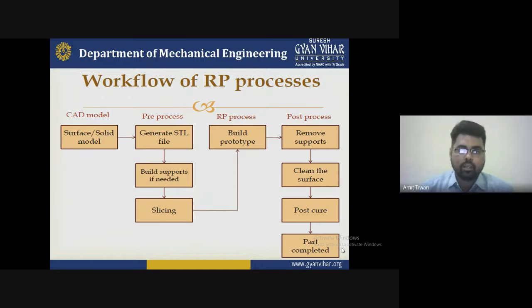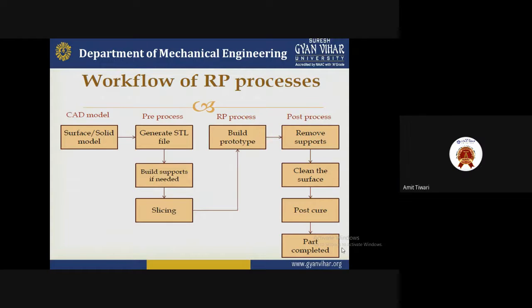For STL file generating, that will give some building support if needed as a requirement, and the slicing will be done after the supports we have selected. So this is the second process, pre-processing. The second one is rapid prototyping, that is, building the prototype. We set up where the prototype is to be built as per the design we created in the software.